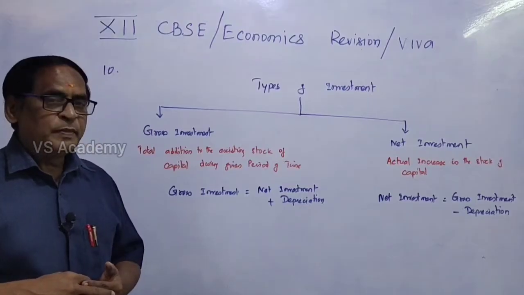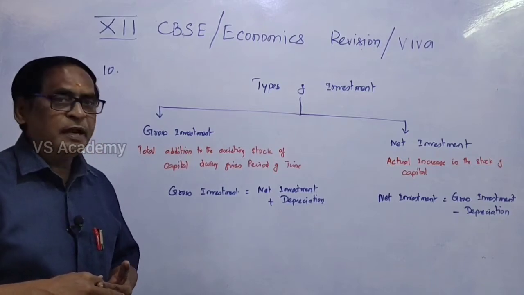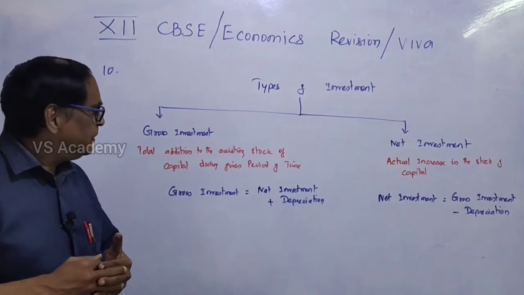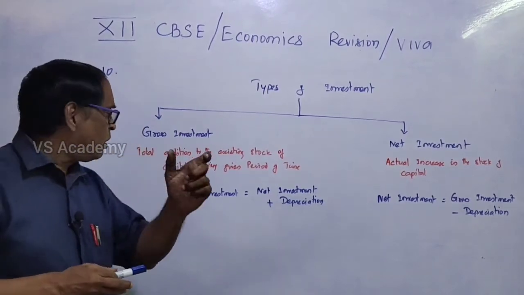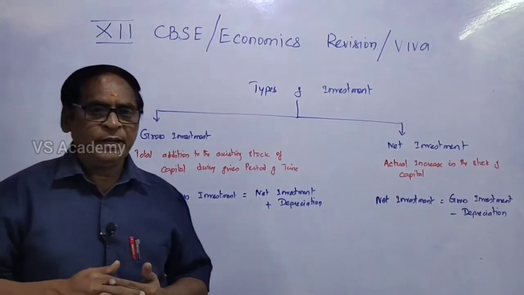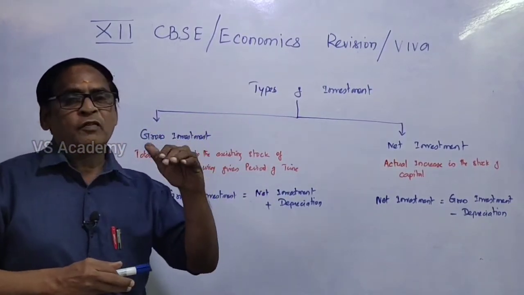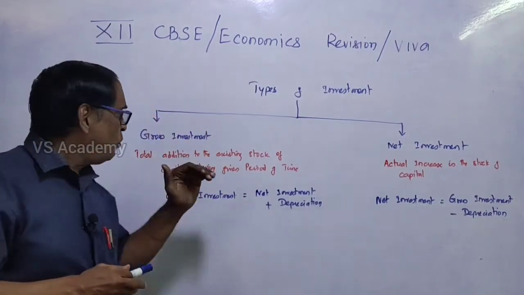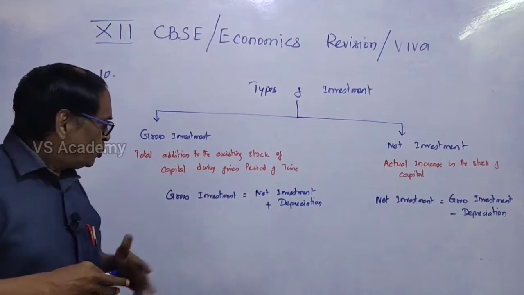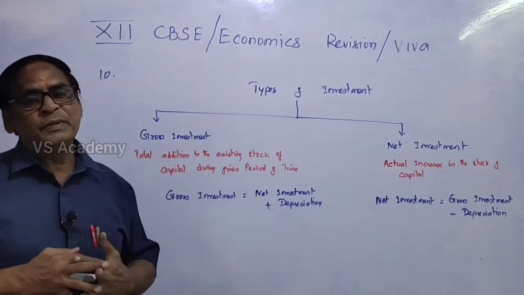The types of investment. What are the types of investment? There are two types: gross investment and net investment. Gross investment is nothing but the addition made to the existing stock of capital during the accounting period or period of time. Formerly how it was, now how much has been added, that is called gross investment. So there is a formula: gross investment is nothing but net investment plus depreciation.